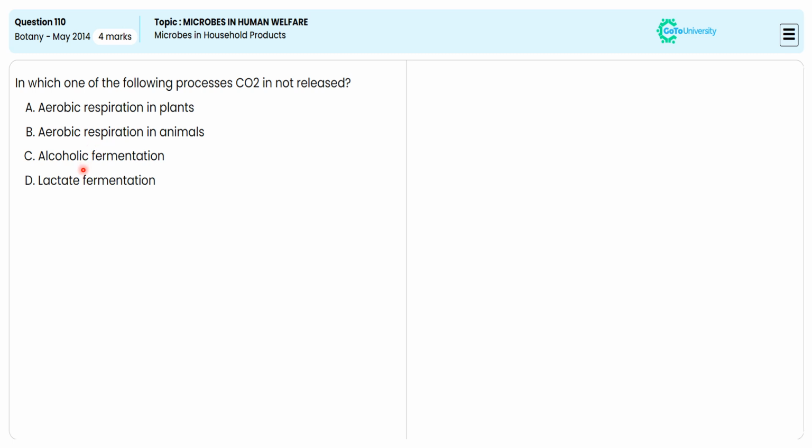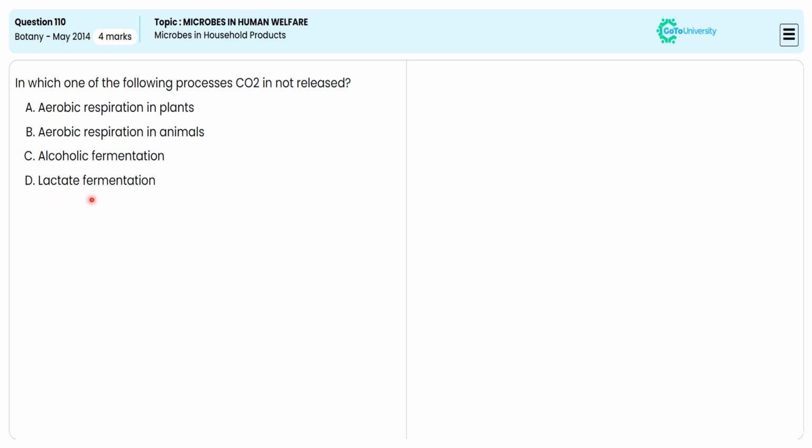Why are we rejecting option C? Because either methanolic or ethanolic fermentation by bacteria or fungus always involves carbon dioxide production. Why? Because the fungus, yeast and bacteria require energy from the carbon skeleton breakdown. So we are avoiding option C and we are choosing only option D as the correct answer.